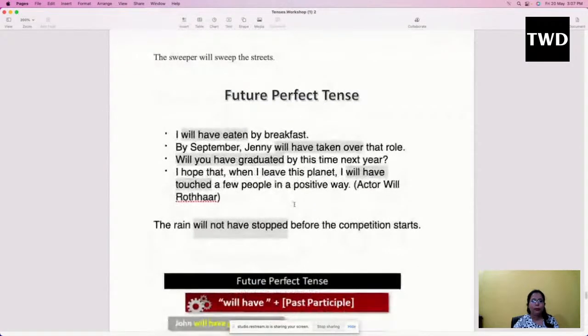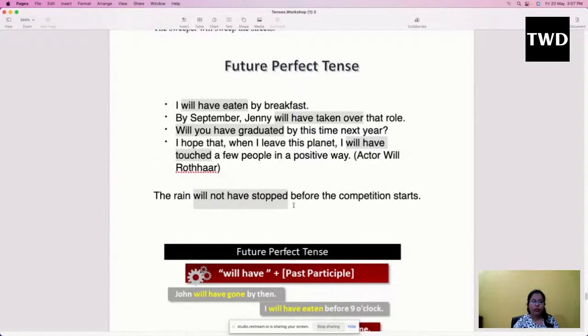Okay, future perfect tense. Future perfect tense talks about any action that is going to happen in the future. Like, I will have eaten by breakfast. So you are showing a certain time in the future, and within that time you will be doing some work.